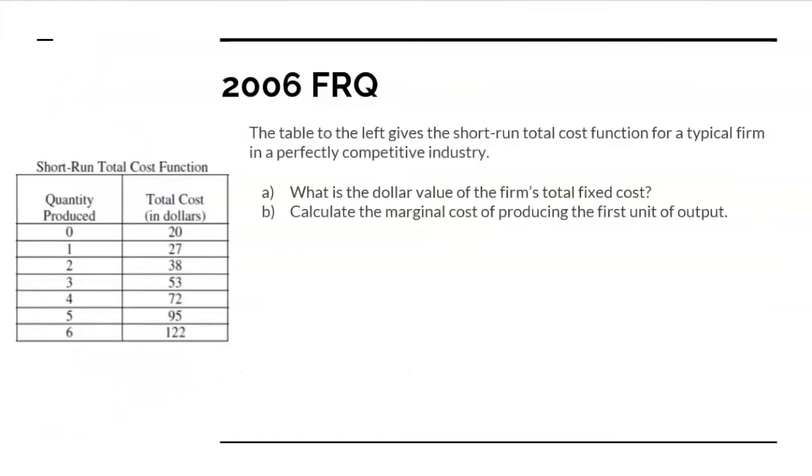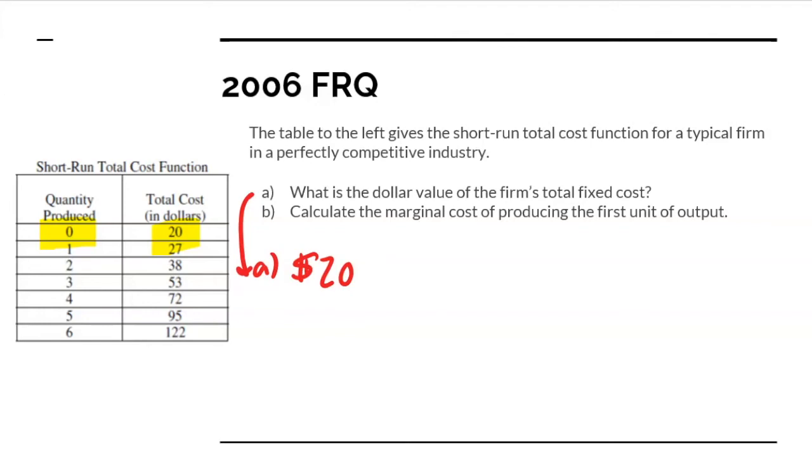All right, so the last FRQ. I broke it up into A, B, C, D, E. We're doing A and B on this slide, C and D on the next slide, and then part E on the last slide. So here, what is the dollar value of the firm's total fixed cost? Remember, fixed costs are costs that you always have to pay even if you're not producing anything. It's going to remain constant no matter how much or how little you produce. So here, if at 0 quantity produced our total cost is $20, that means the firm's total fixed cost is $20.